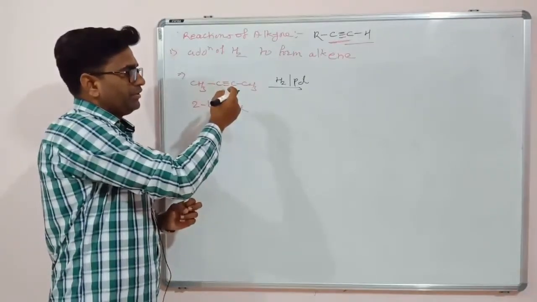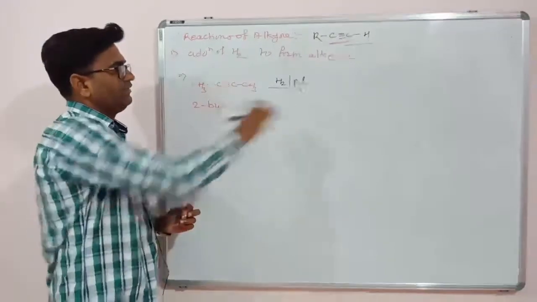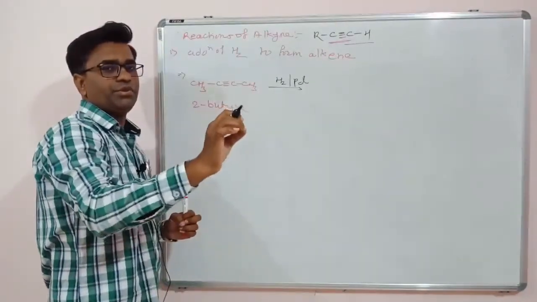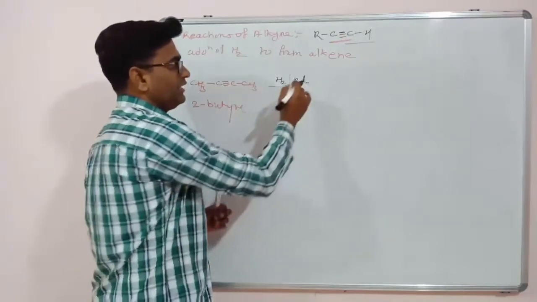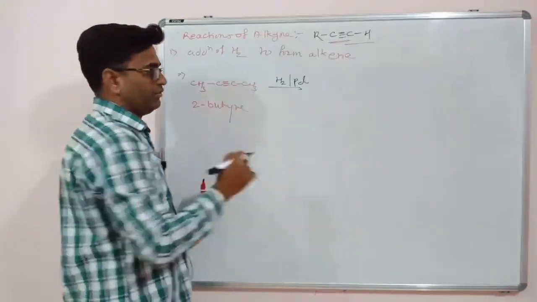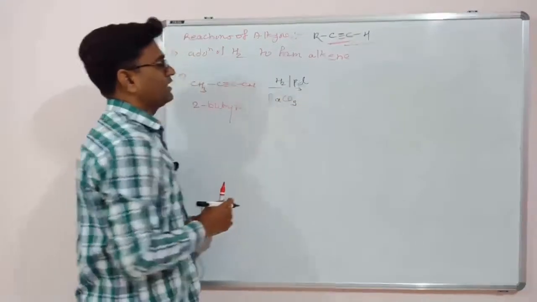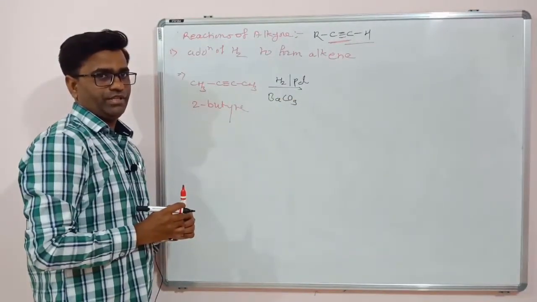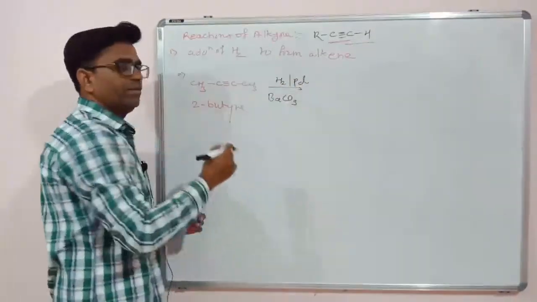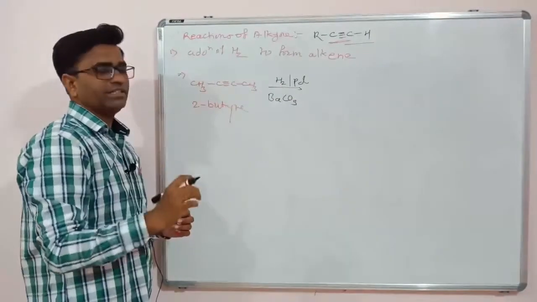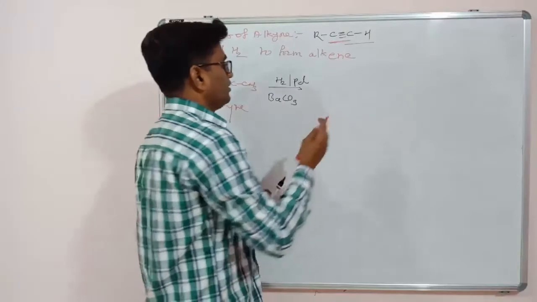If you do the reduction by using this hydrogen and palladium only, then definitely we will end with butane, that is an alkane. Then we have to reduce the reactivity of palladium. For that purpose we have to use some inorganic salt like barium carbonate. If you are using barium carbonate or barium sulfate, then the reactivity of the metal decreases and the reaction will stop at the alkene level.